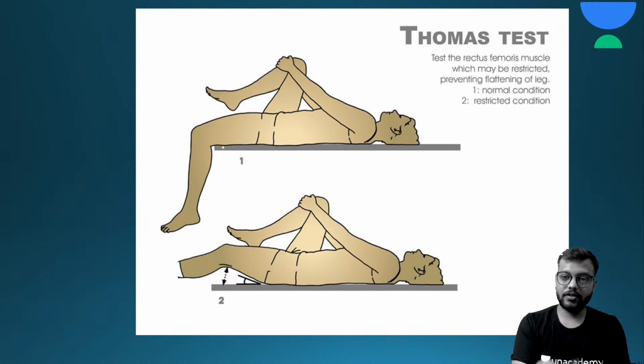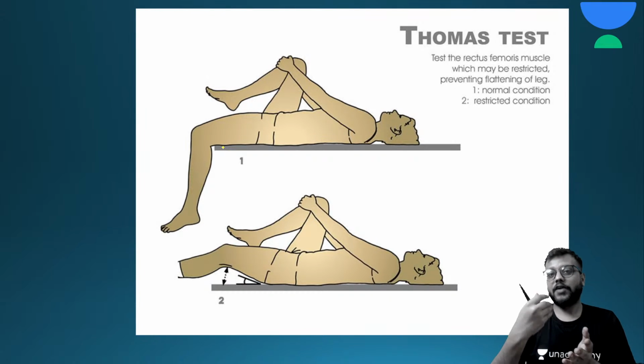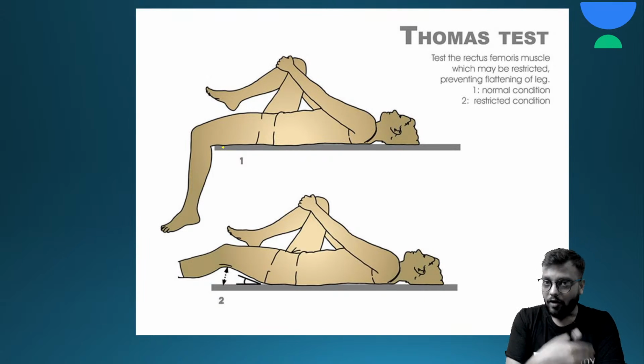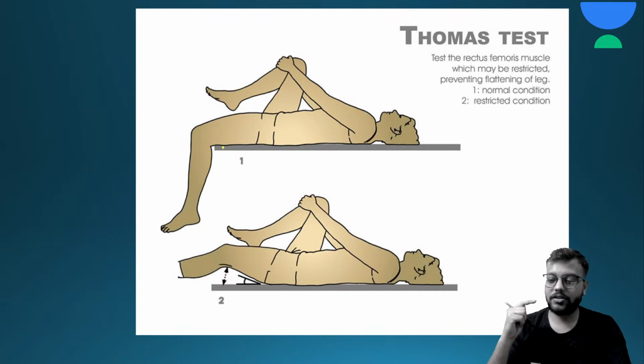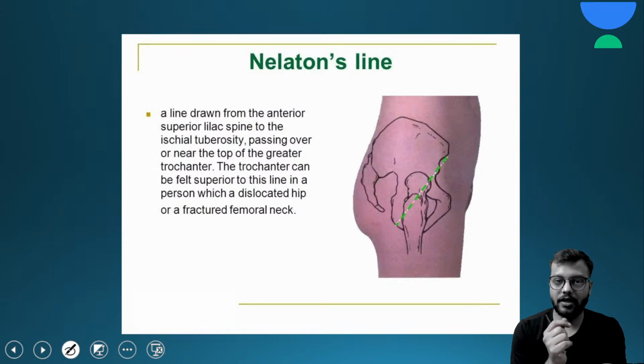But if it is not in contact and there is upward displacement, it means there is flexion deformity of the opposite leg, so the pelvis gets raised to support it. This is called the Thomas test. You only need to remember that it is for flexion deformity.